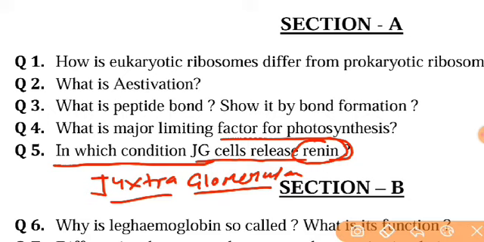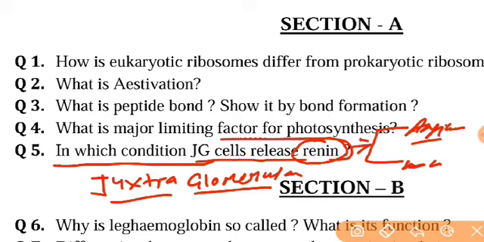Actually, the juxtaglomerular cells release renin, which is responsible for changing the very important protein angiotensinogen into angiotensin first, and that angiotensin is later converted into angiotensin second.